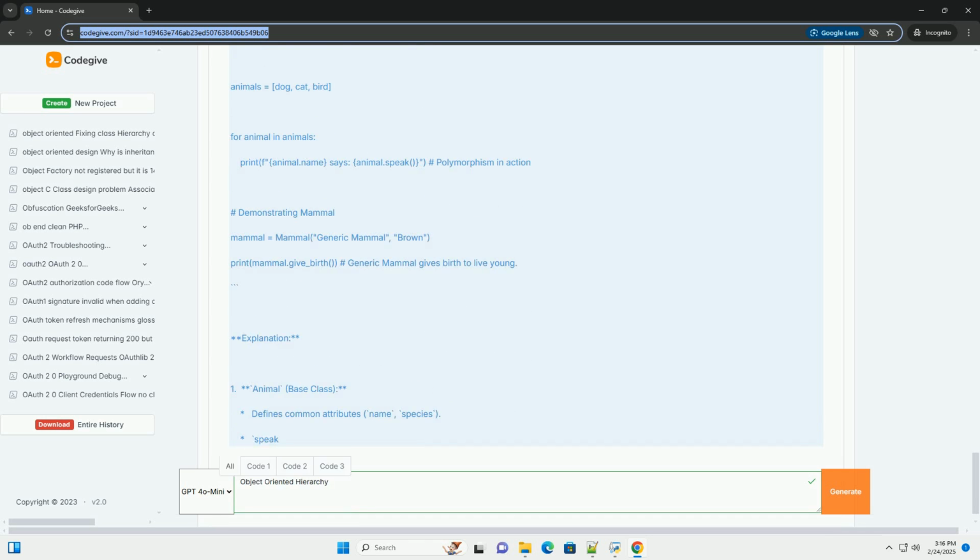7. Design considerations for effective hierarchies. Is-a relationship: ensure that the inheritance relationship represents a true is-a relationship. A dog is a mammal, but a car is not an engine. Liskov substitution principle, LSP: subtypes should be substitutable for their base types without altering the correctness of the program. In other words, if a function expects an animal, it should work correctly with a dog without any surprises.